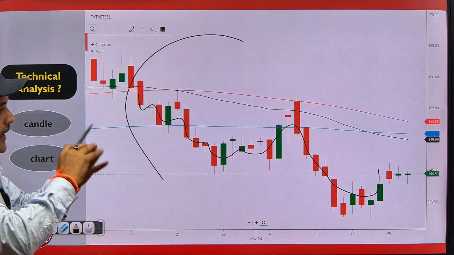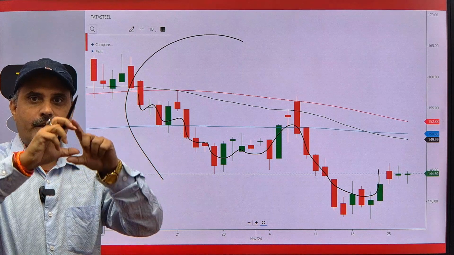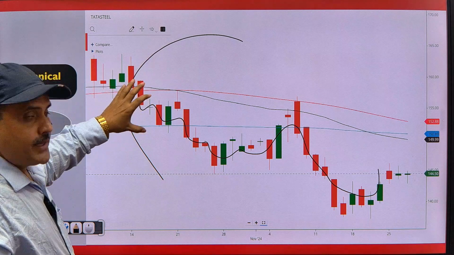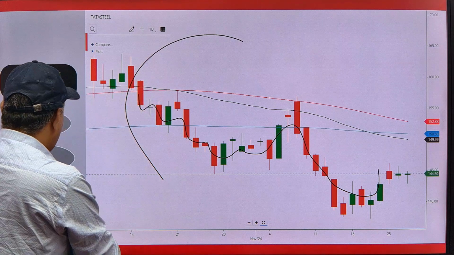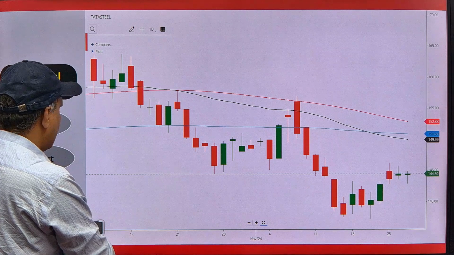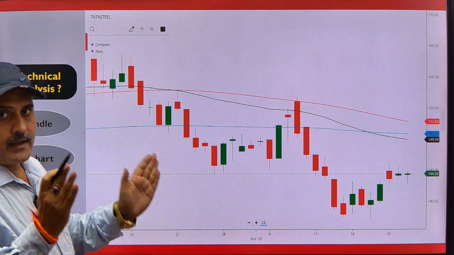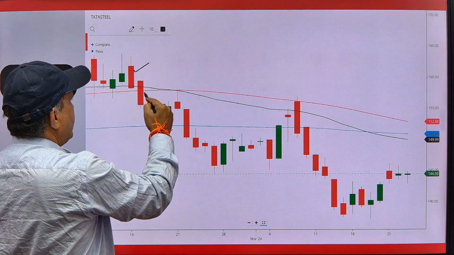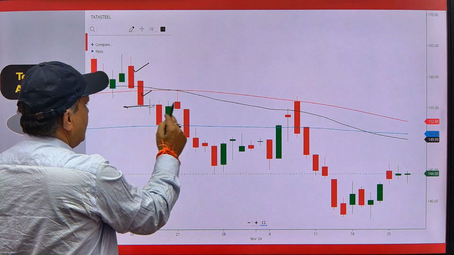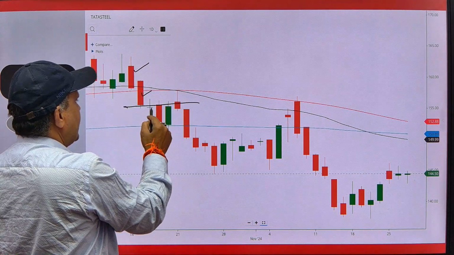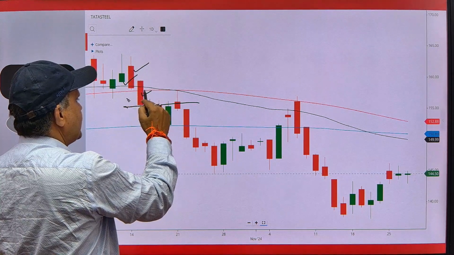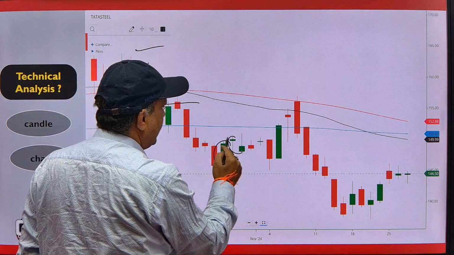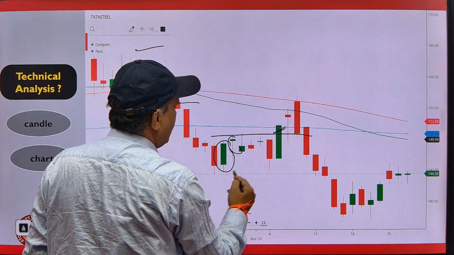Means there are various candles which are plotted on a software. That software will be known as a chart. Okay, so chart means the homeland of candles, where various candles are there and they are plotted and forming something. For example, if you see here, there is one red, second red, and there is some indication here, then we can sell here. Seeing first candle, second candle, we can sell here and put stop loss here. This is the one green, second green. After breakout, we can buy here, put our stop loss here.